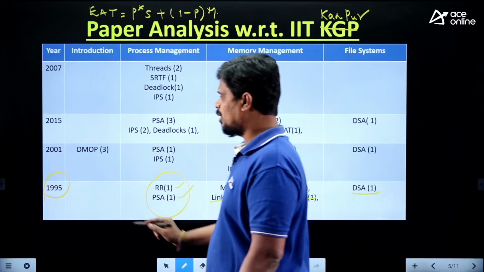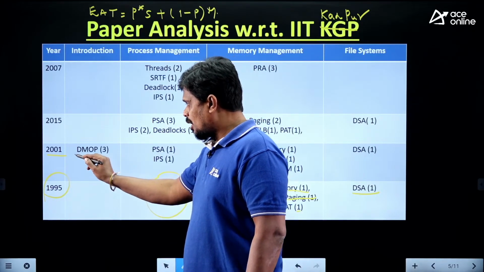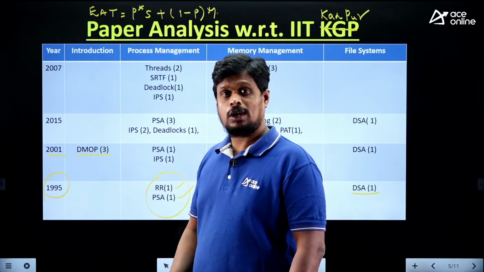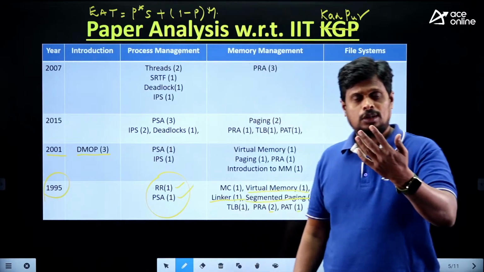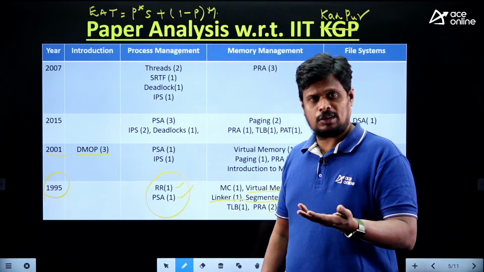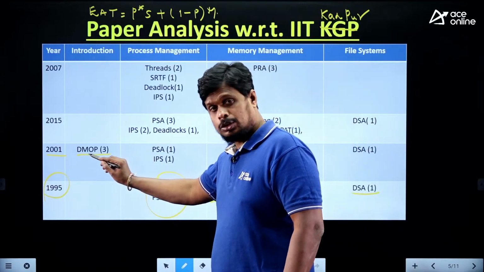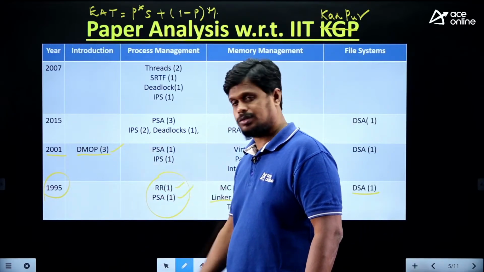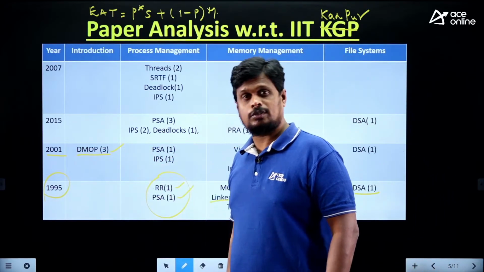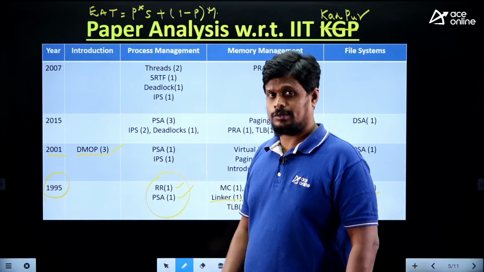Next, if we verify 2001, it is DMOP. What is the meaning of DMOP? Dual mode of operation. That is, kernel mode and user mode, privileged mode, non-privileged mode. Might be you have gone through that particular topic, right? So based on that dual mode of operation, you have 3 questions in 2001. Fundamental, 3 questions are there in 2001.